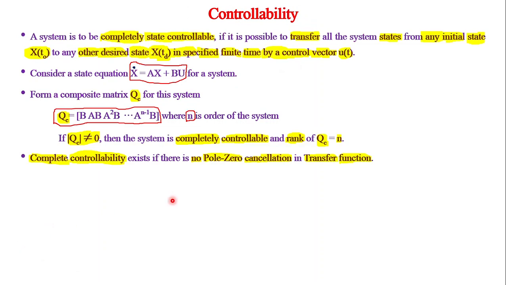First, let us discuss what is controllable. As per the definition, a system is said to be completely controllable if it is possible to transfer all the n states of the system from the initial state x of t naught to any other desired state x of td in specified finite time by a control vector u of t.